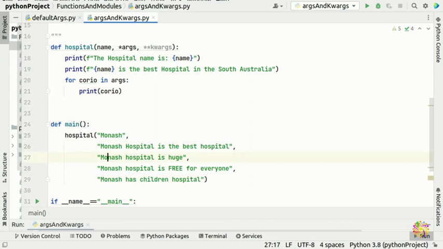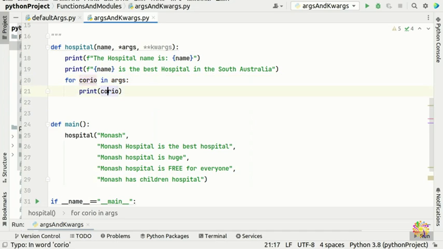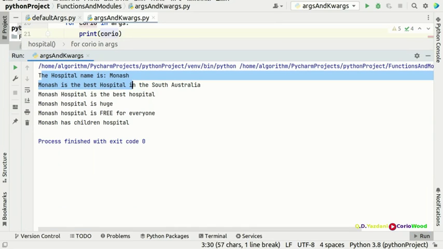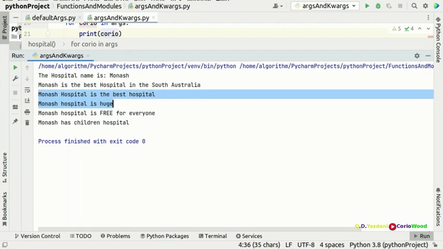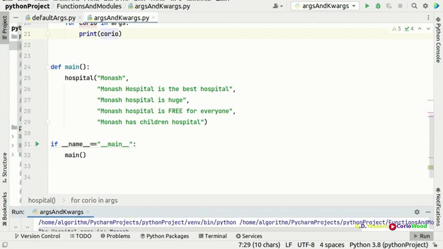I have 2, 3, 4, 5. So I have 5. I'm using 5 arguments with the help of args. So if I want to run, we're going to see we are not getting any error, because here the hospital name is Monash. Monash is the best hospital in Melbourne, Australia, whatever. Monash hospital is the best hospital. Monash hospital is huge, free for everyone, and has a children hospital.